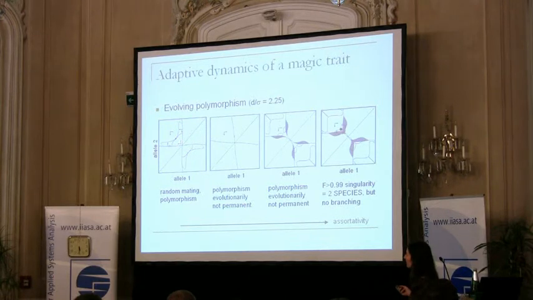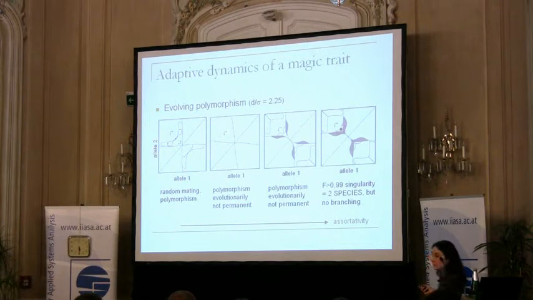On random mating, again, we just get polymorphism, but if we increase assortativity, then suddenly there is no diallelic singularity at all. So from any diallelic population, the system evolves towards the monomorphic singularity. It's an ESS, a monomorphic ESS, and every polymorphic population will eventually go to this monomorphic ESS, so we will lose polymorphism. This third picture is just to illustrate how we can actually eventually get a speciation singularity with strong assortativity, but again, this is unreachable.